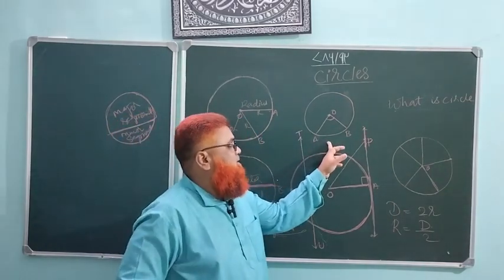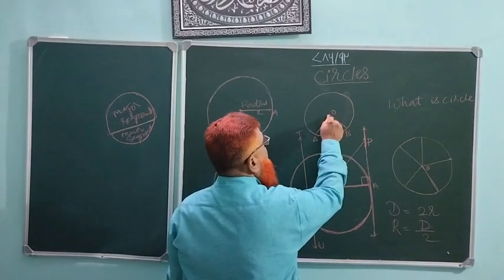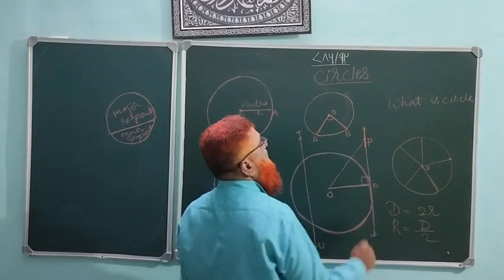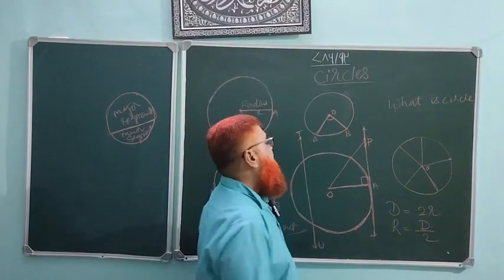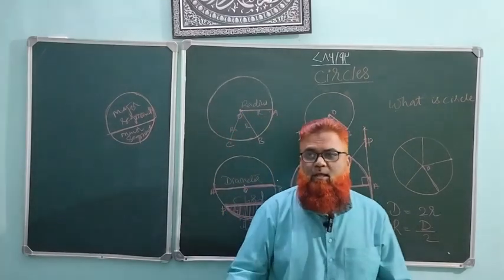Now here you are seeing a circle, two radii and an arc. OA and OB are the two radii of a circle, and they are joined by an arc.